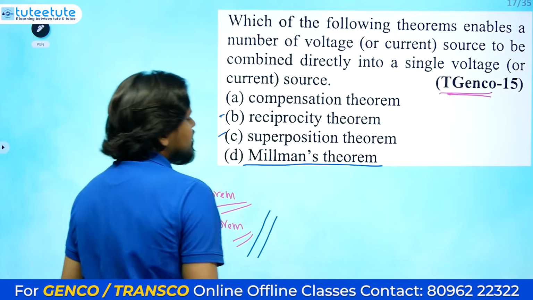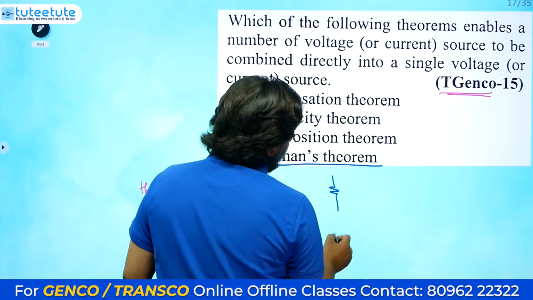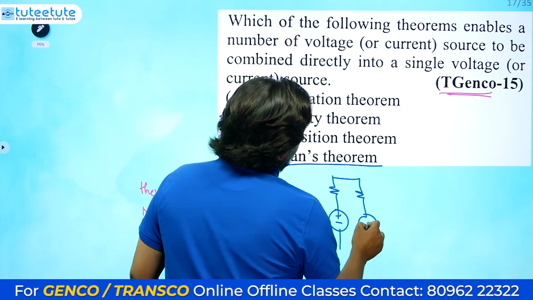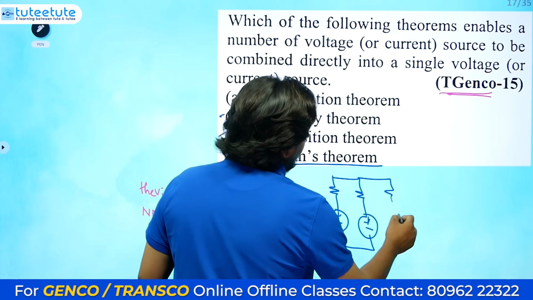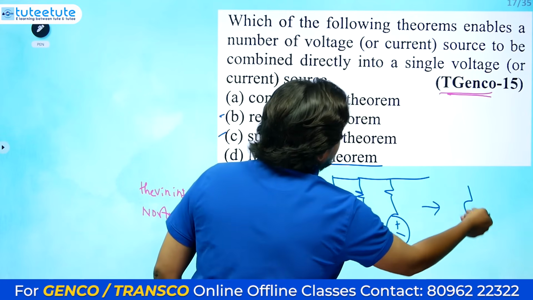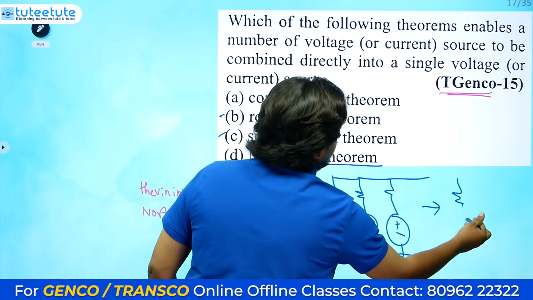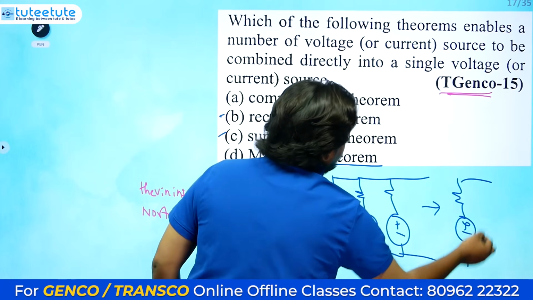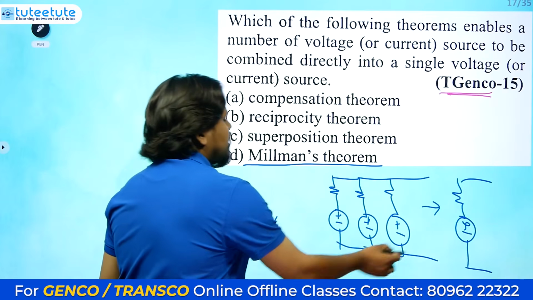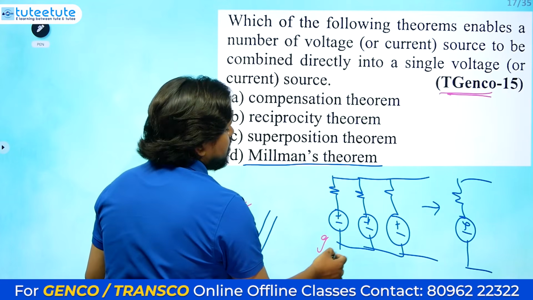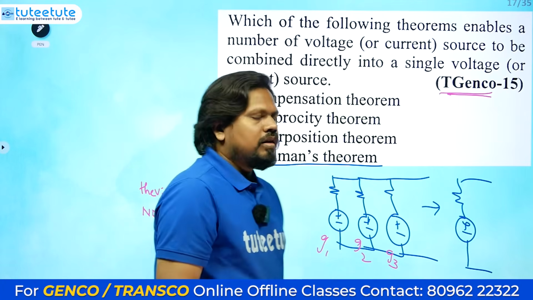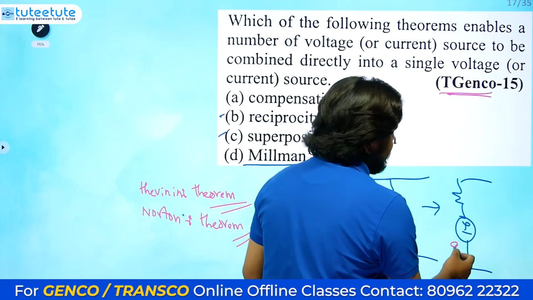So what is Milliman's theorem? Any source connected in parallel with another source like this, we can convert into a single source. It is like a resistance in series with a voltage, as a single source. This is Thevenin's theorem only, but what are all these things? This is generator 1, this is generator 2, this is generator 3. All generators are connected in parallel and we can consider them as a single generator.